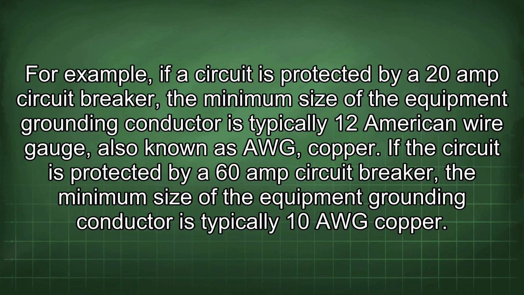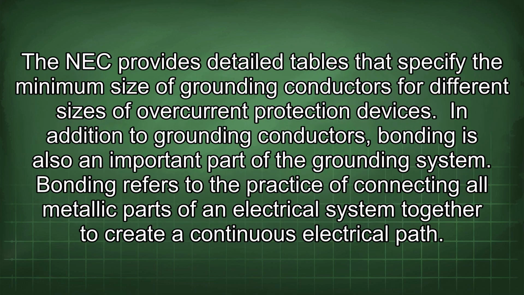If the circuit is protected by a 60 amp circuit breaker, the minimum size of the equipment grounding conductor is typically 10 AWG copper. The NEC provides detailed tables that specify the minimum size of grounding conductors for different sizes of overcurrent protection devices. In addition to grounding conductors, bonding is also an important part of the grounding system.